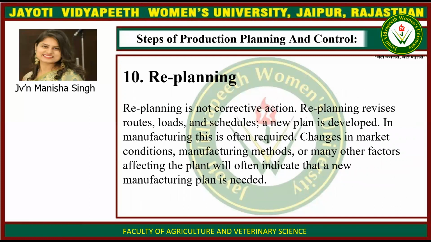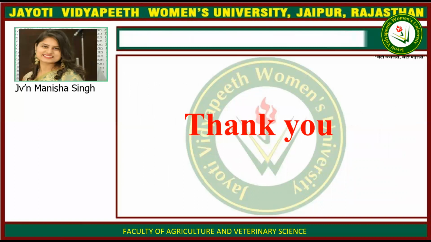Tenth is replanning. Replanning is not corrective action. Replanning revises routes, loads and schedules. A new plan is developed. In manufacturing, this is often required. Changes in market conditions, manufacturing methods, or many other factors affecting the plant will often indicate that a new manufacturing plan is needed.